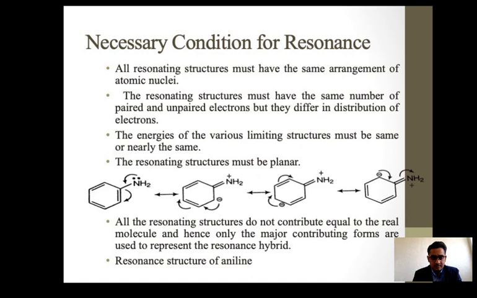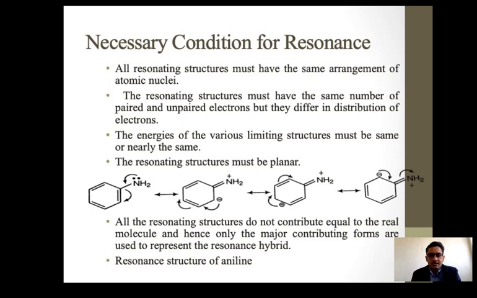Due to this they show conjugation, or the mesomeric effect. Due to the mesomeric effect, they show resonance. These are the resonating structures, but the phenomenon is the mesomeric effect. This is the plus M effect of NH2, and accordingly we get different resonance structures.